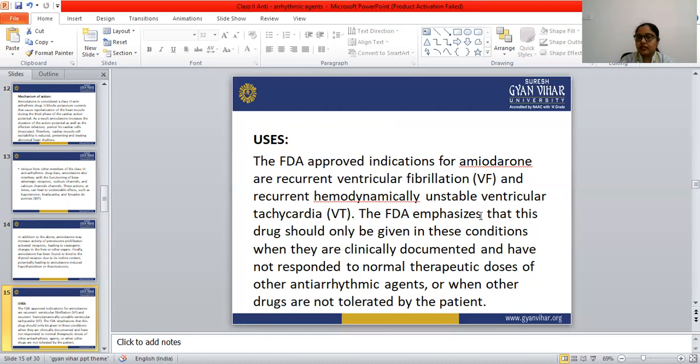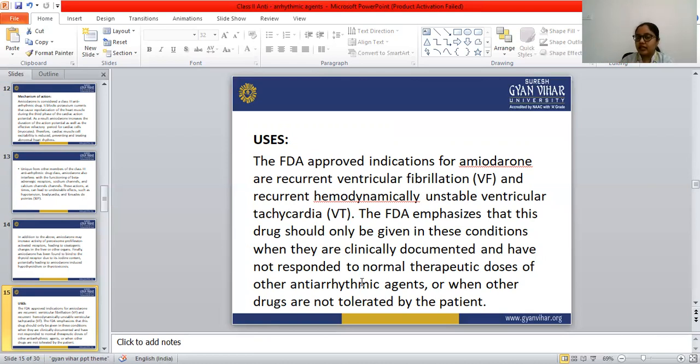The FDA emphasizes that this drug should only be given in these conditions when they are clinically documented and have not responded to normal therapeutic doses of other antiarrhythmic agents, or when other drugs are not tolerated by the patient. The FDA says amiodarone is only given to such patients because amiodarone has lots of side effects and produces many undesirable effects.